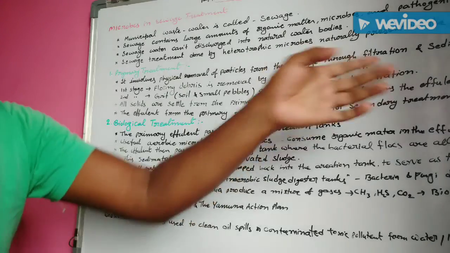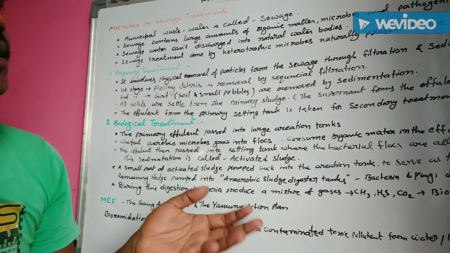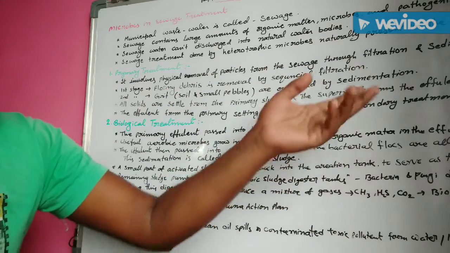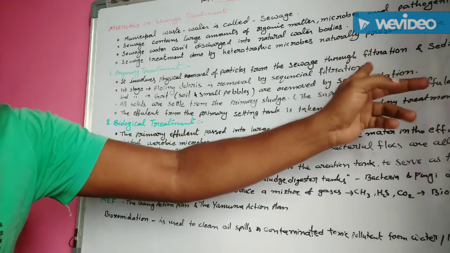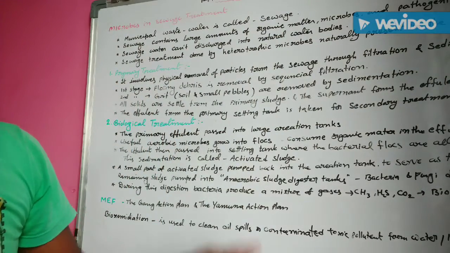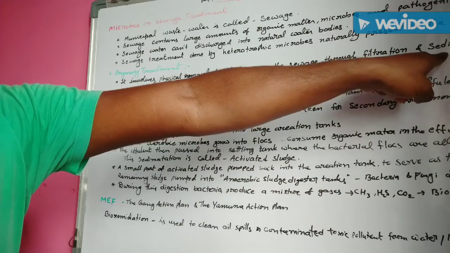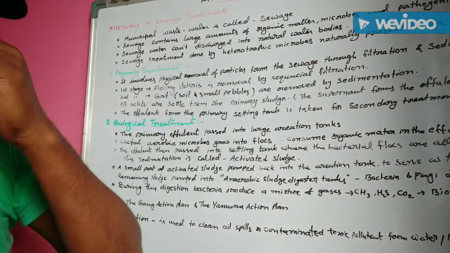First of all, floating plastics, wood particles and other floating particles are removed with the help of several filtration processes. Then after a few days or few weeks, the water undergoes sedimentation.